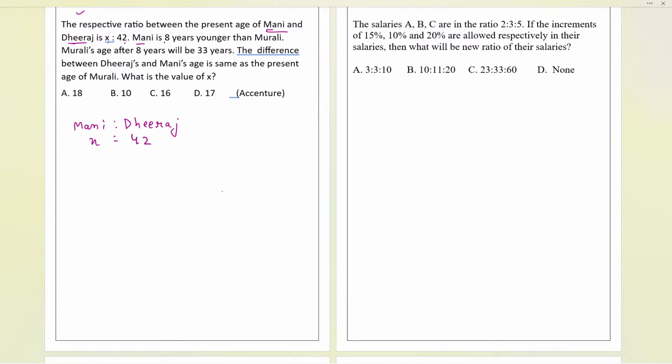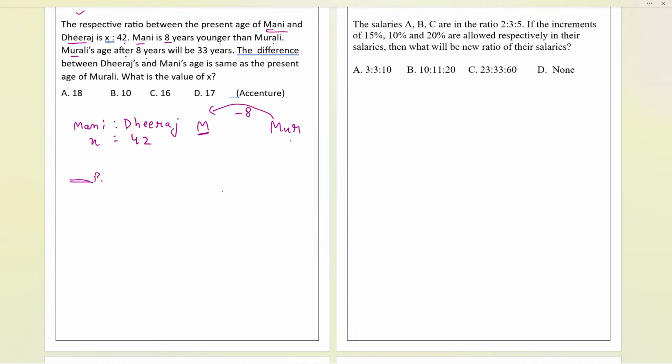Now Money is 8 years younger than Murli. Okay, between Money and Murli the relation is given over here. Money is 8 years younger. We'll see that Murli after 8 years will be 33. Now here is a hint given to us: Murli's age after 8 years. But right now there will be some age, the present age.